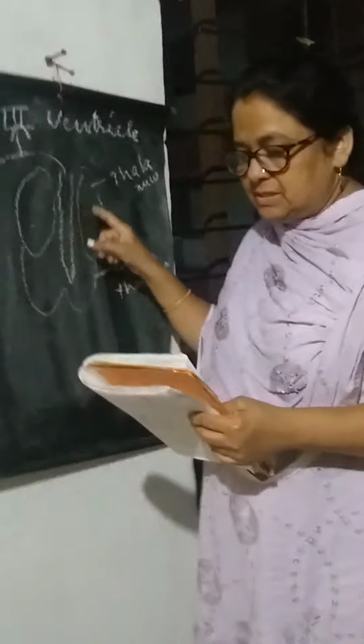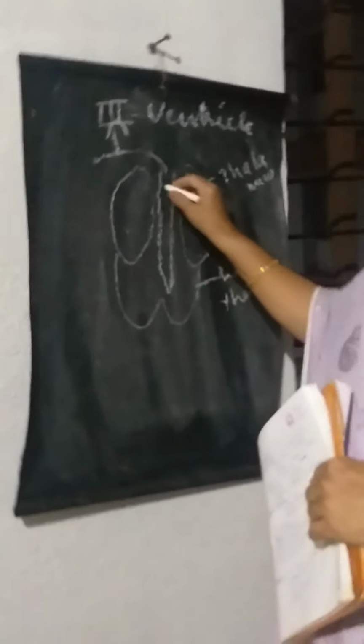Okay? Now the most important thing which we have to know is that this ventricle is lined by the ependyma. Got it? This is the feature of the third ventricle. Now the features of the third ventricle. First we will talk about the communication. The third ventricle over here is communicated with,